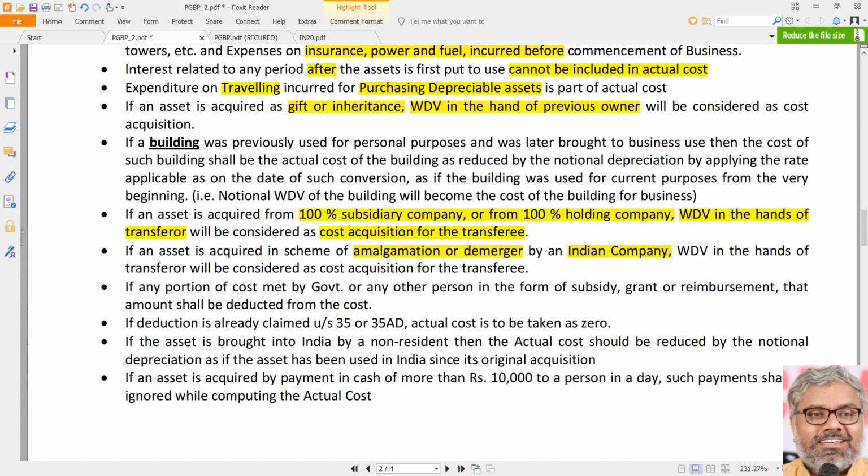By an Indian company. Then what happens? Then also the same logic. What is the cost of acquisition for the transferee? Who is the transferee here? Indian company. That cost of acquisition of any of such assets which were acquired in the scheme of amalgamation or demerger by an Indian company who is the transferee, that shall be nothing but the written down value in the hands of transferor. So logic is once again the same, but the transaction is not the same.